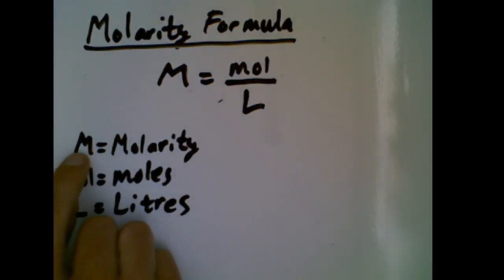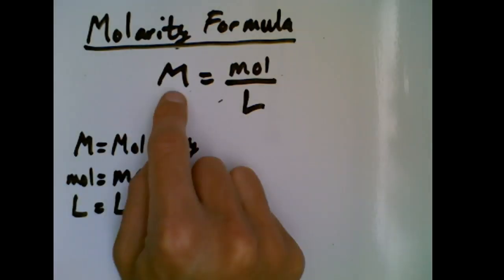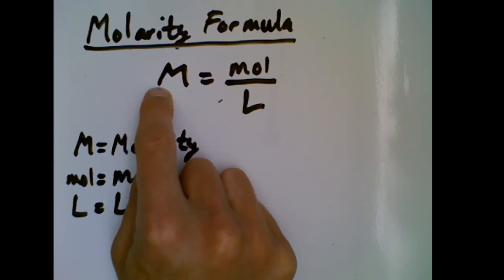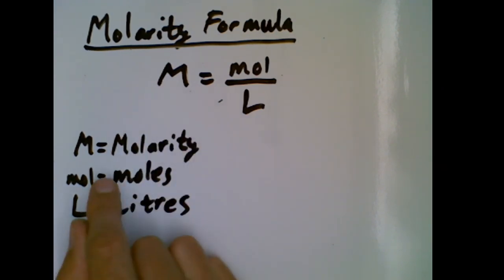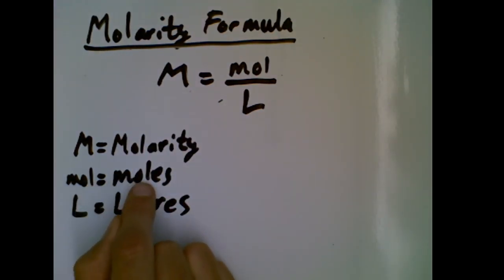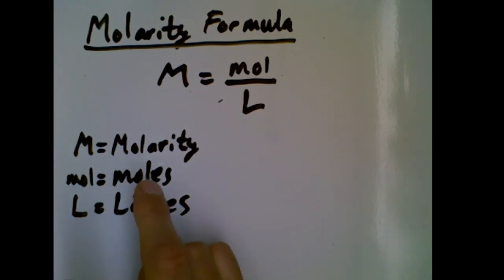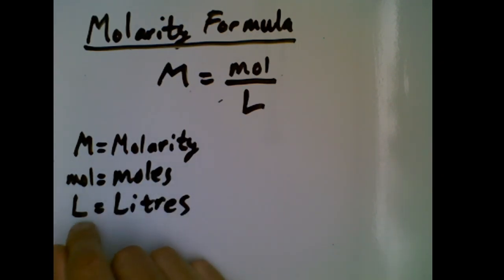Just to show you, capital M represents molarity. So it's important after a number that represents molarity, we write this as the unit after that number. MOL is an abbreviation for moles. Why? I don't know. That's just what they do. And capital L is liters.